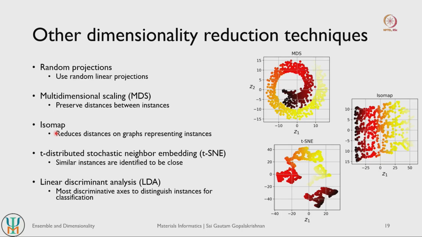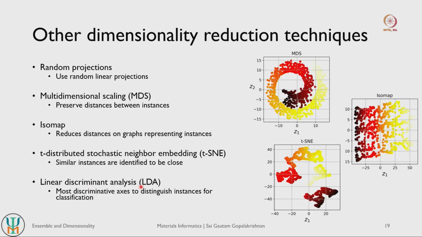Isomap represents all the data points as graphs, and then tries to reduce distances on that graph representation. t-SNE, or t-distributed stochastic neighbor embedding, is a very powerful dimensionality reduction technique, and it defines a similarity metric between instances and tries to cluster instances that are similar together in a lower dimensional space.